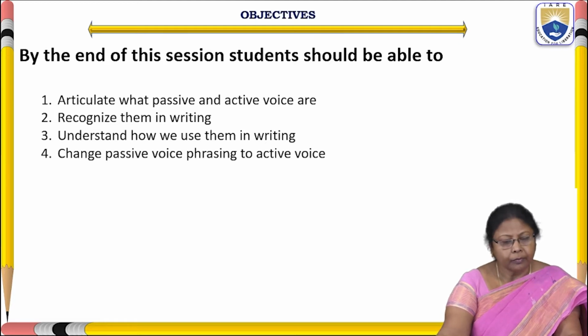Third, every student must understand how we use active voice and passive voice in writing. And fourth, every student should be able to change passive voice phrasing into active voice and active voice into passive voice.